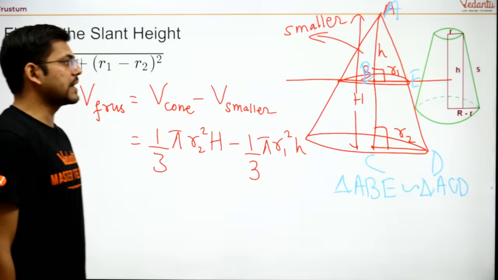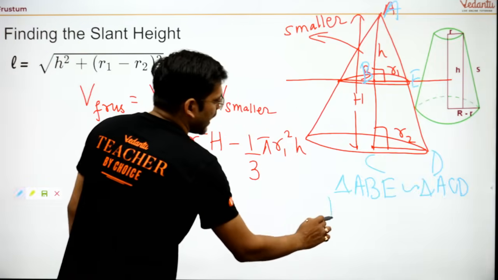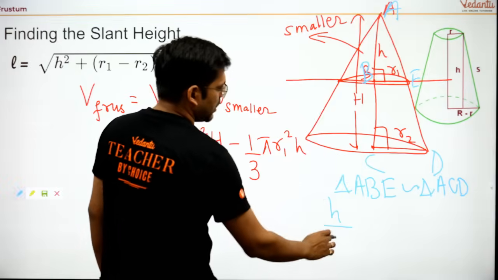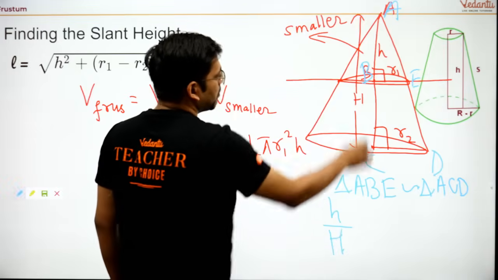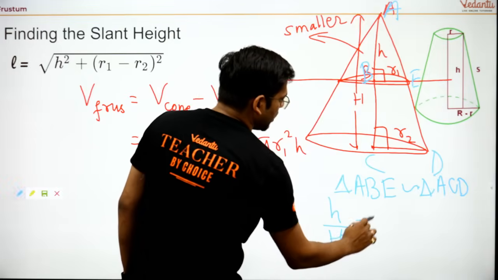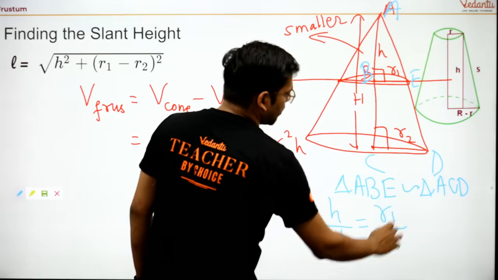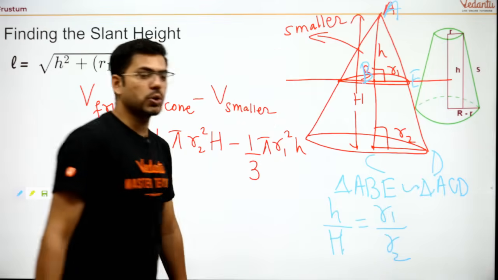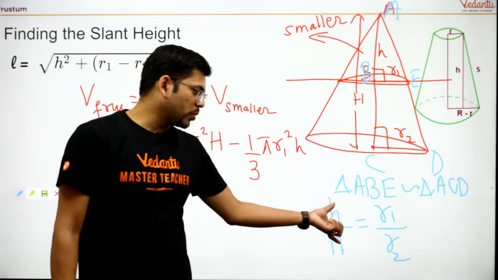So these two triangles are similar. Therefore, I would write small h divided by capital H, the complete height, is equal to R1 divided by complete base R2. So this is the way with which you can apply it.